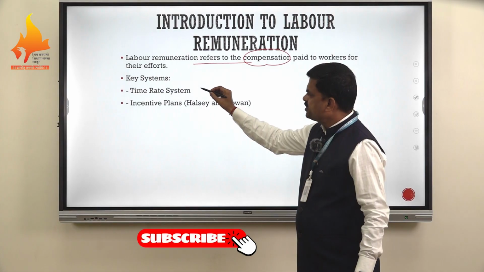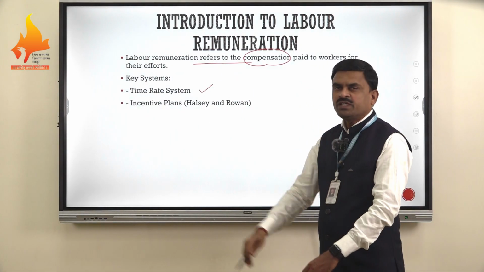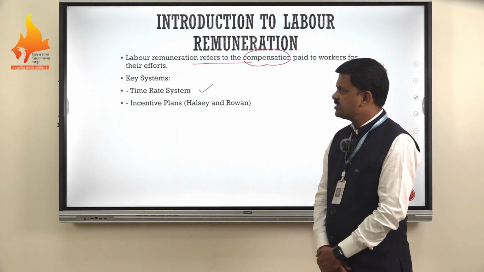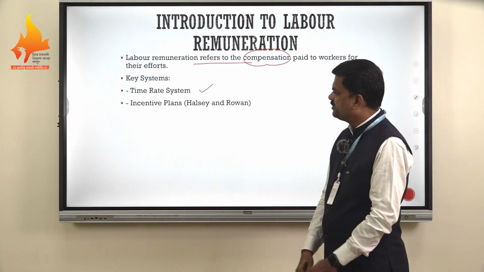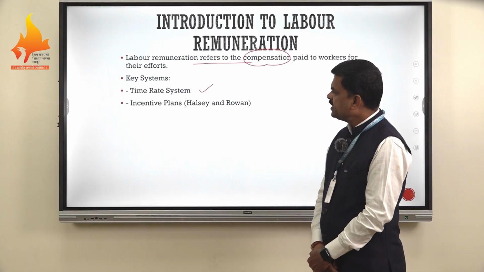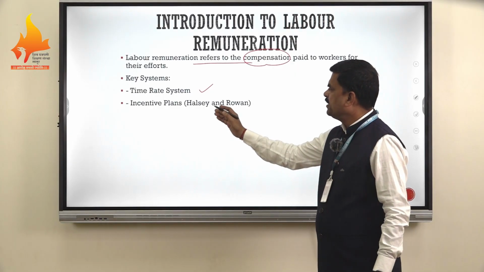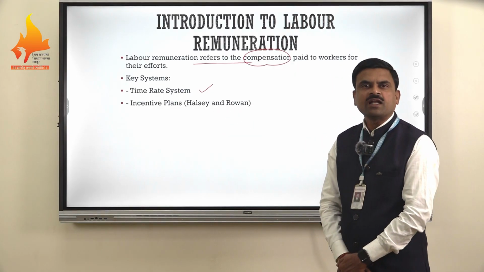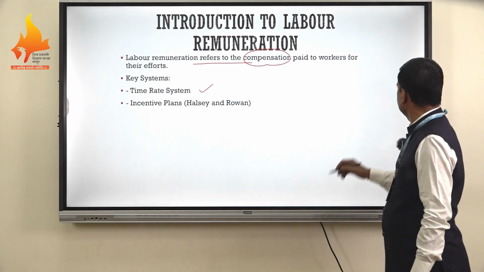There are two methods to give remuneration to the workers. First one is the time rate system and another one is incentive plans. Under incentive plans, there are two popular plans: one is the Halsey plan and another one is the Rowan plan.